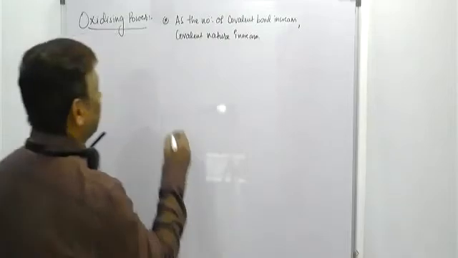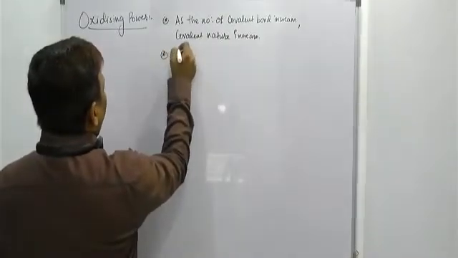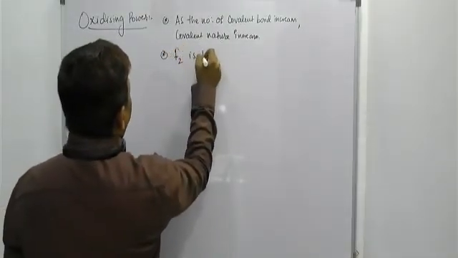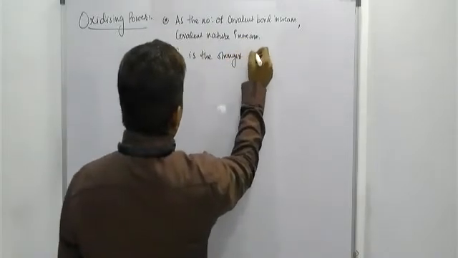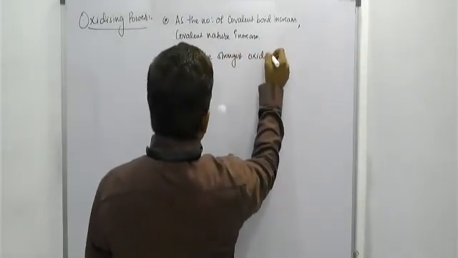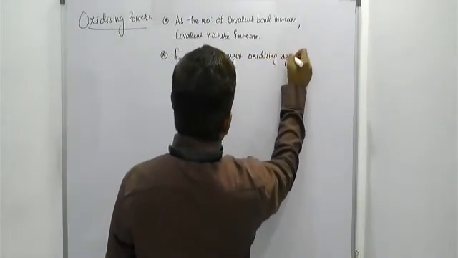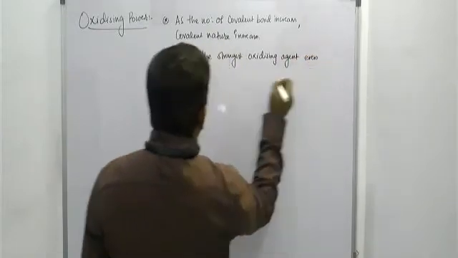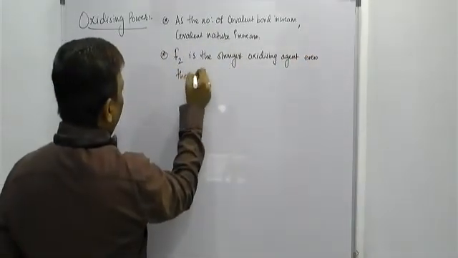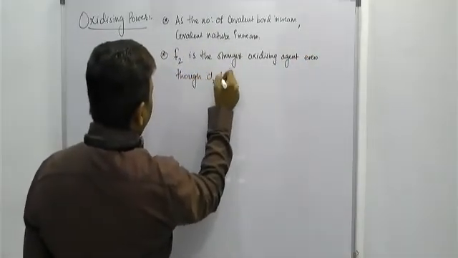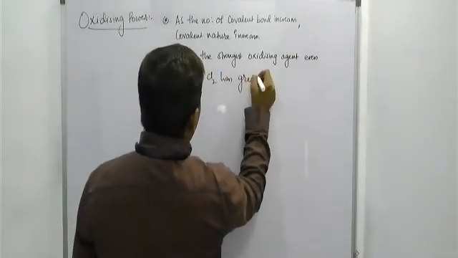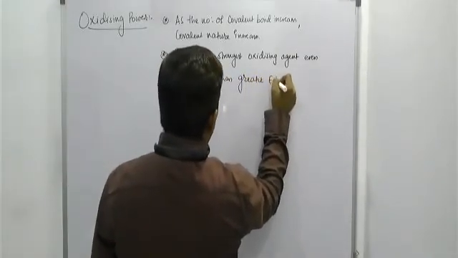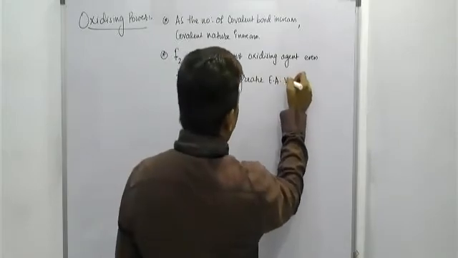So we can say one more point, beta: F2, fluorine, is the strongest oxidizing agent, even though Cl2 has greater electron affinity value.